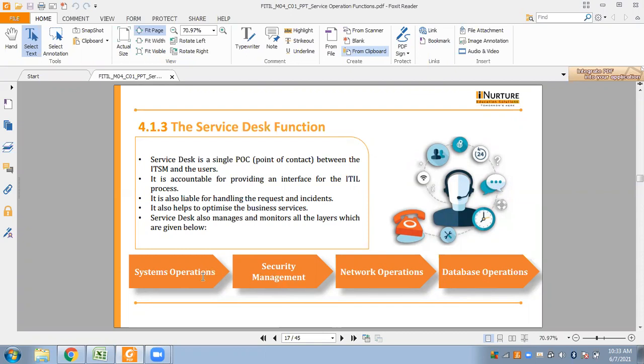So starting with the system operations, it includes the change management, performance monitoring, account management. It also supports platforms like Unix, Linux, etc. Next, we have the security management. It monitors the IPS, that is intrusion prevention system logs, then vulnerability scans, etc. Next, in network operations, it basically monitors and regulates the traffic, the network changes, incident reports, etc., and it also optimizes the network infrastructure. Lastly, we have the database operations. It optimizes and maintains several database operations like the log reviews, performance monitoring, etc.